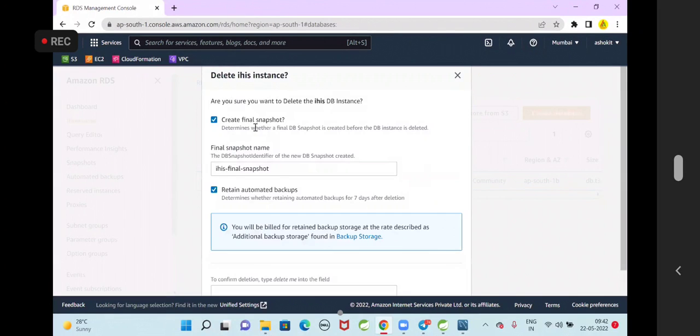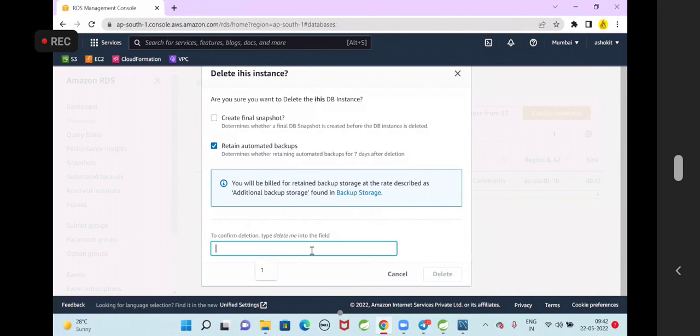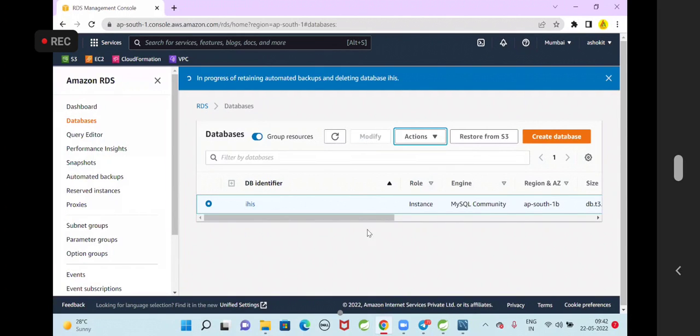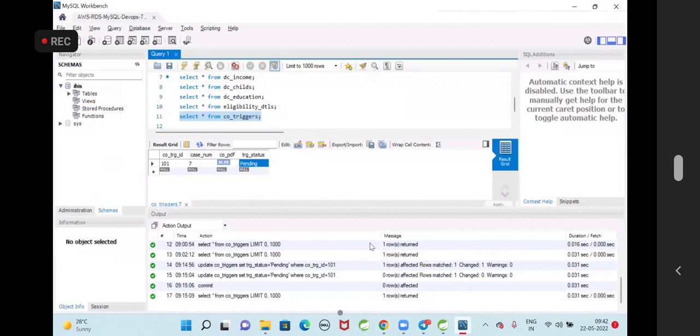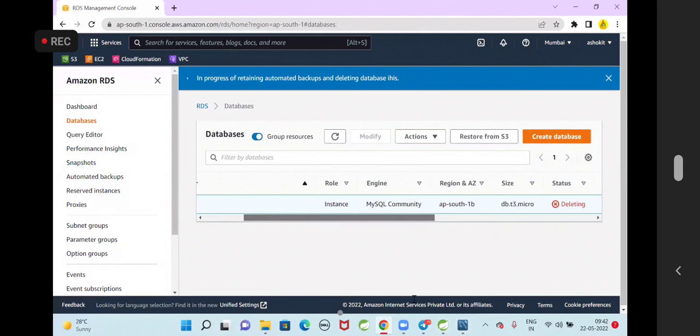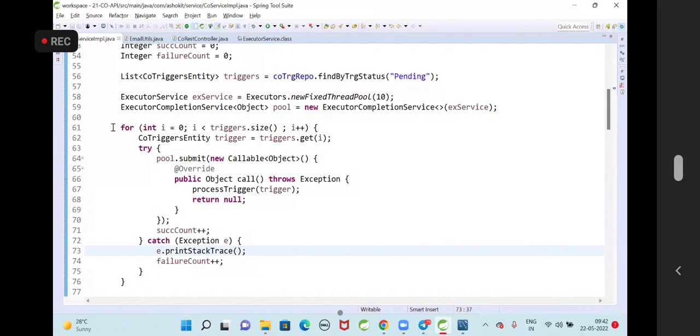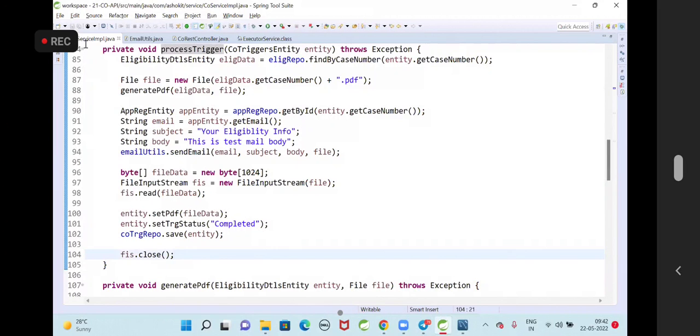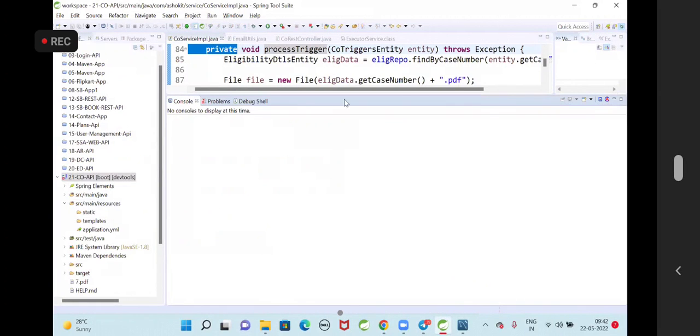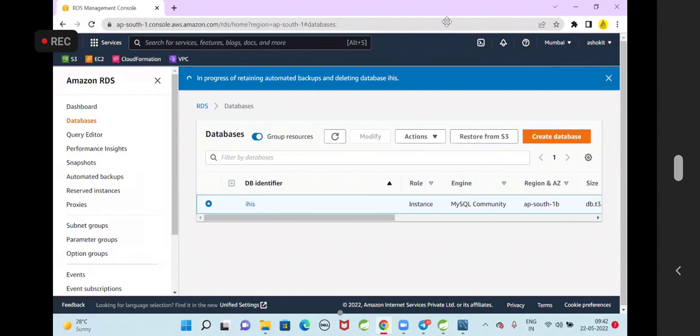Now I'm deleting my database, guys, because if I don't delete, it will charge. Today I have executed 1000 into 3 queries with the database. Maybe the bill will be generated for me because I have executed with the cloud database. 1000 times my loop is executed, and for every loop counter, 3 queries got executed. So in total I have executed 3000 queries with the database. Maybe a bill will be generated for me. You don't try this with the cloud database, guys. You try this with your local database.